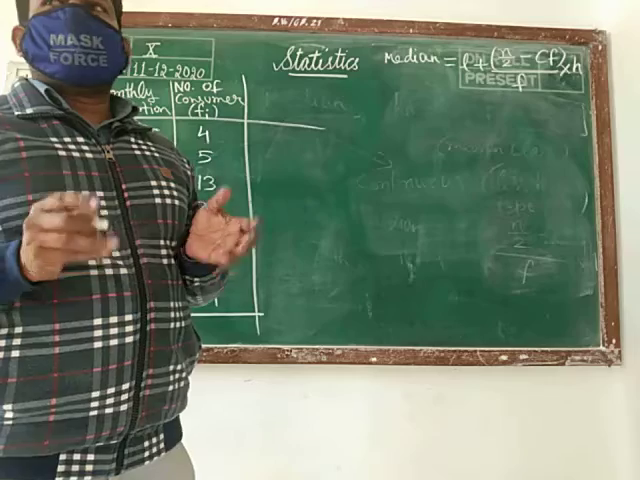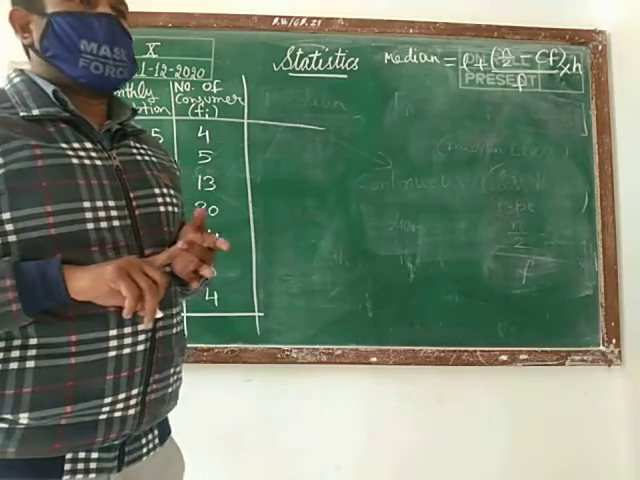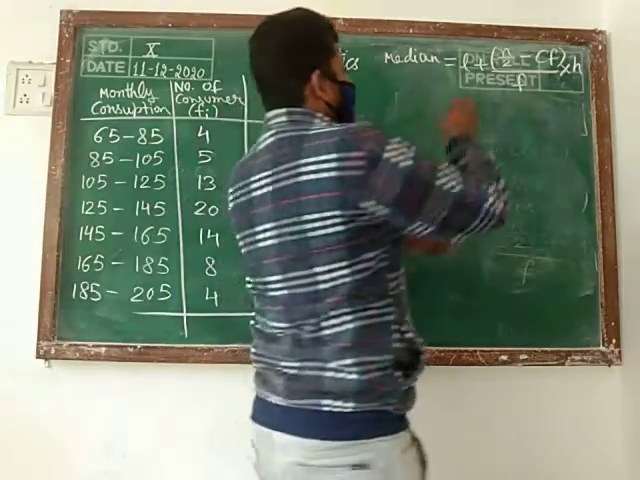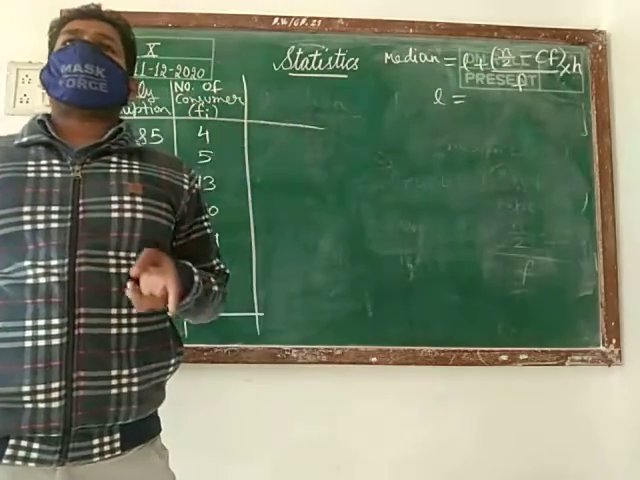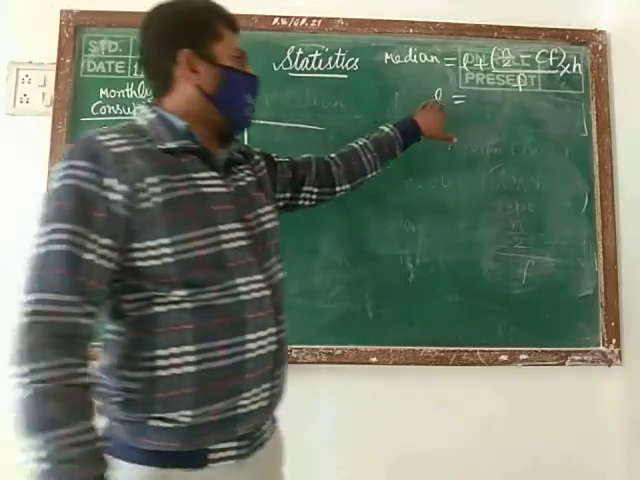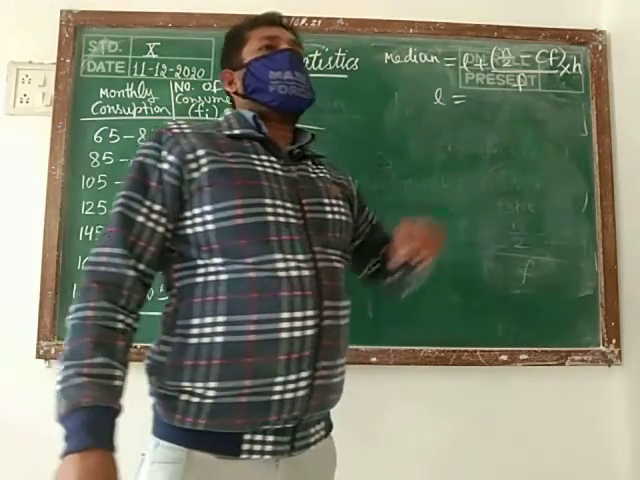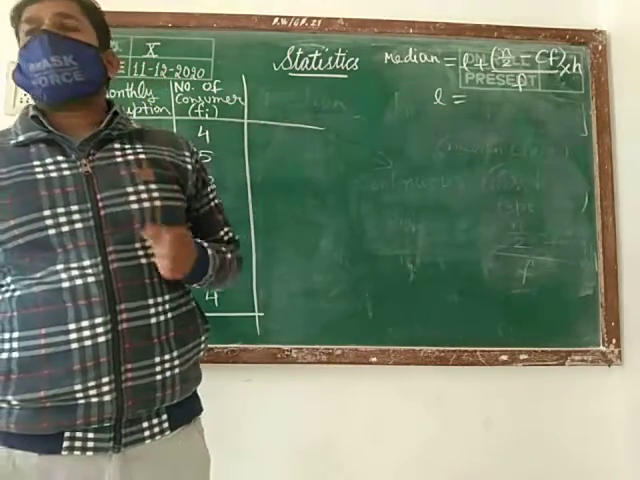Then steps we have, the first step is we have to find the median class, and then what is L, this you have to write what is L. L is the lower class limit of the median class. Write down lower class limit of median class.